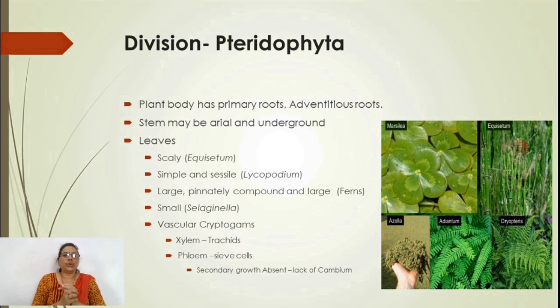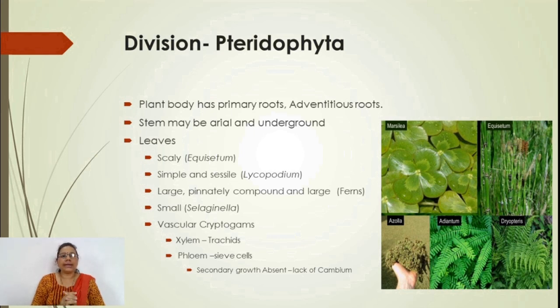Next division is Pteridophyta. In Pteridophyta, the plant body has leaves that may be sessile, simple, large, pinnately compound, or small, so variation is found in the leaf. They may be scaly leaves, found in Equisetum, simple and sessile in Lycopodium, large pinnately compound, particularly found in the majority of ferns, and small leaves present in Selaginella, etc.